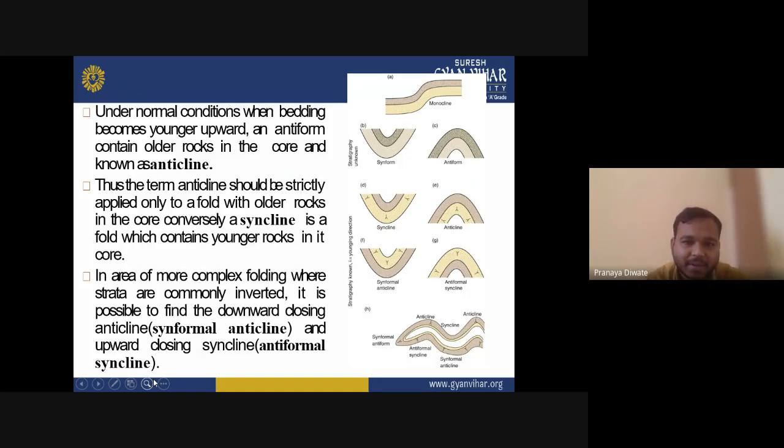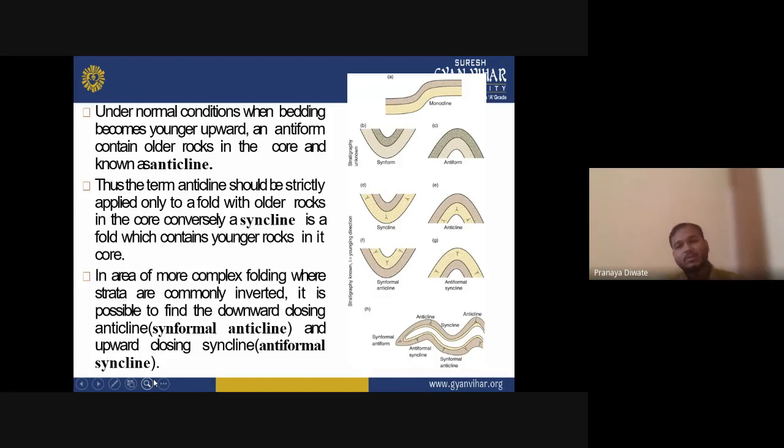The term anticline should strictly apply only to a fold with older rocks in the core, and conversely a syncline is a fold which contains younger rock in the core. In an area of more complex folding where strata are commonly inverted, it is possible to find a downward-closing anticline and an upward-closing syncline.